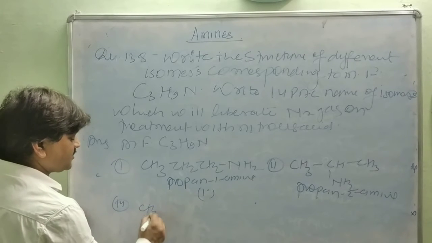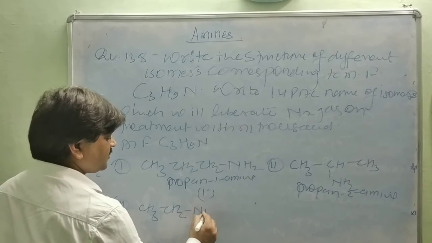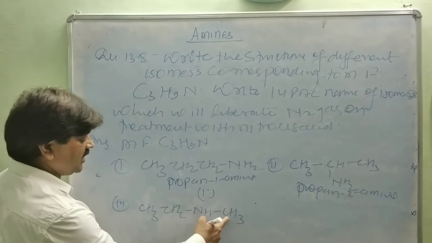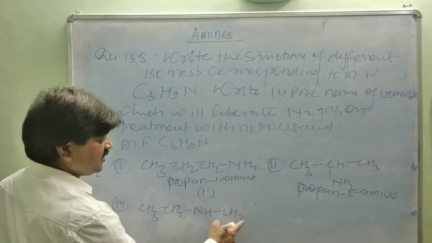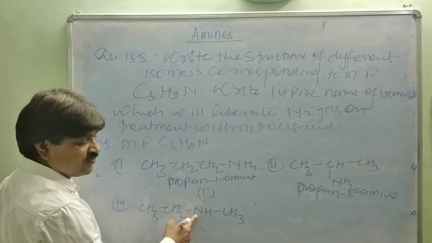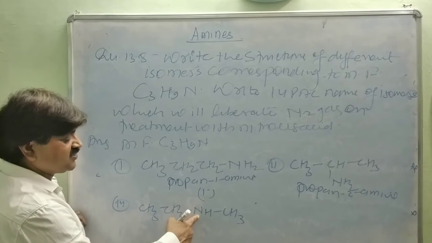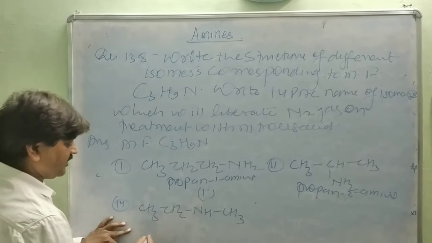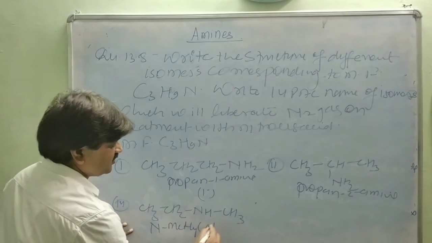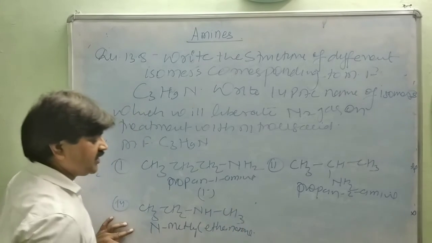This is CH3CH2NHCH3. You will see 3 carbons, 9 hydrogens and 1 nitrogen. What is the name of this compound? This is a secondary amine, N-methylethanamine. It may also be written in this manner.